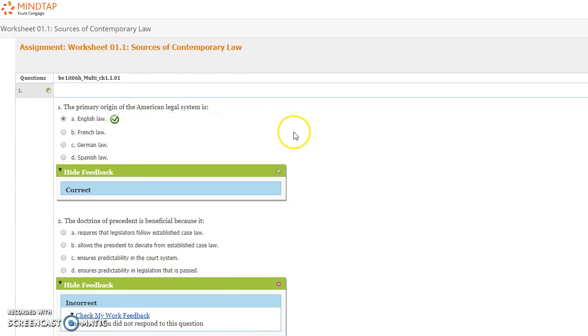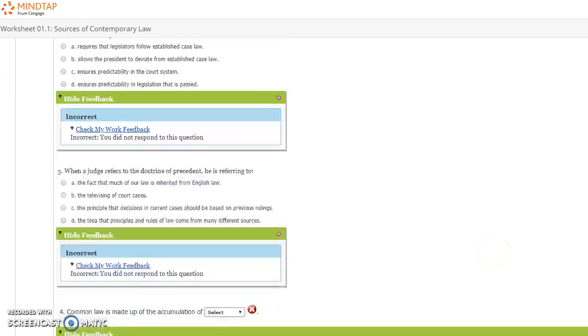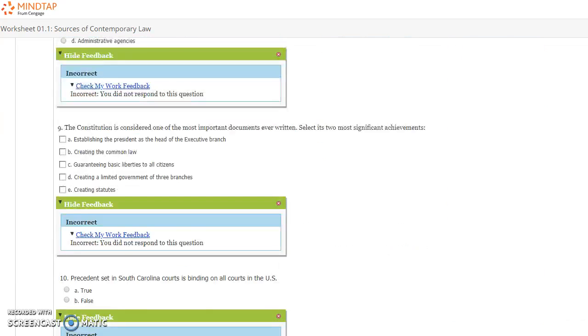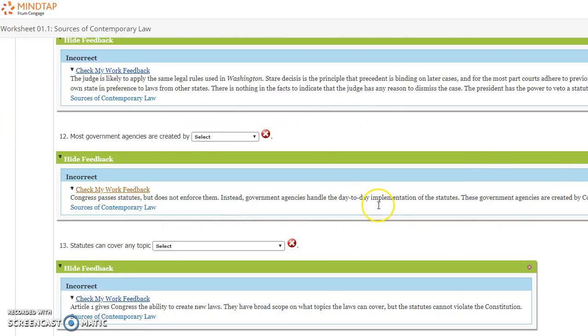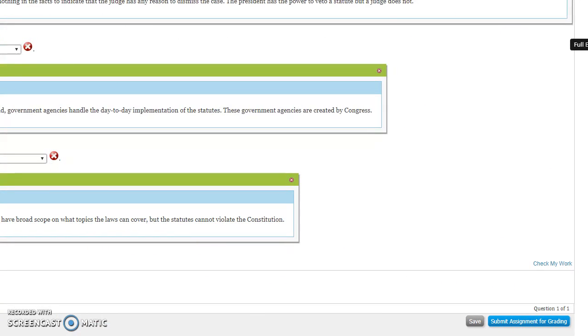So unlimited attempts on these assignments that are in MindTap. Make sure you take advantage of the free 2-week trial. Use the check your work, and then when you're ready to submit it, the other thing is each assignment's worth 10 points. No matter how many questions there are, they're always worth 10 points, and your grades should also always go over into D2L. So once you're ready and you've got 100%, you can say submit assignment for grading.